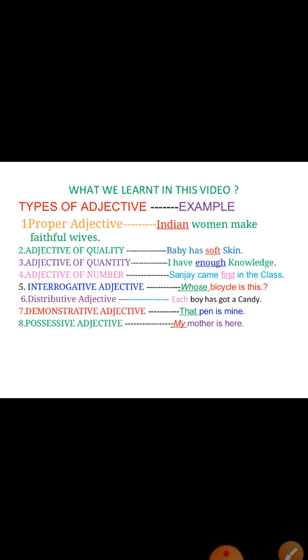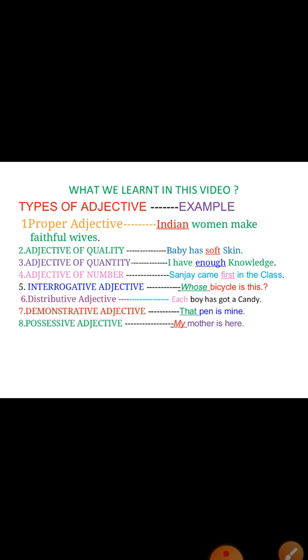Adjective of quality. Quality means it will answer the question of what kind. For example, baby has soft skin. Here soft: what kind of skin does the baby have? Soft. So soft is a quality. So it is an adjective of quality. Next one, adjective of quantity. I have enough knowledge. Enough is a quantity. The adjective of quantity will answer the question of how much. Next one, adjective of number. Sanjay came first in the class. So here first is a number. It will answer the question of how many.